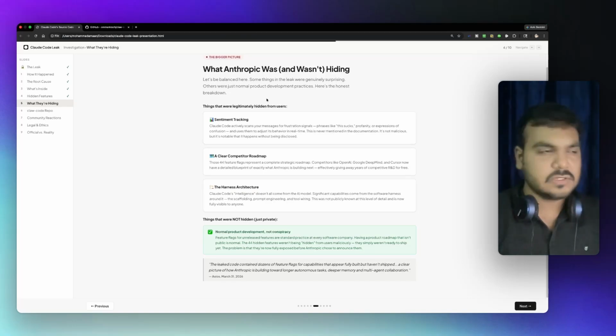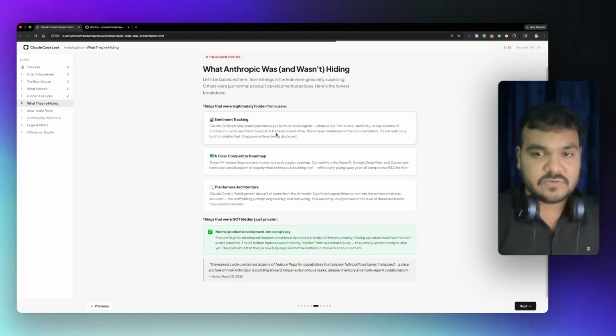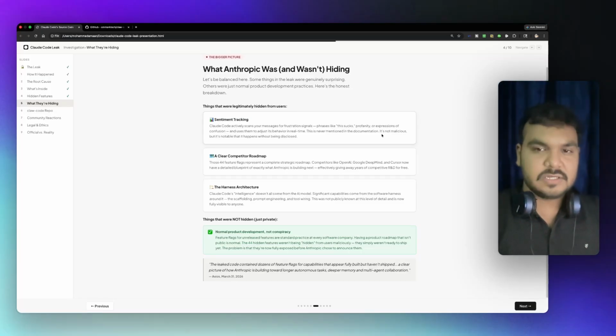So let me just read this out. You can see this for yourself. Claude Code runs scan your messages for frustration signals, like "this sucks," profanity, or expressions of confusion, and then uses them to adjust its behavior in real time. This is never mentioned in the official Anthropic Claude Code documentation or the website, but it is there in the leaked Claude Code.